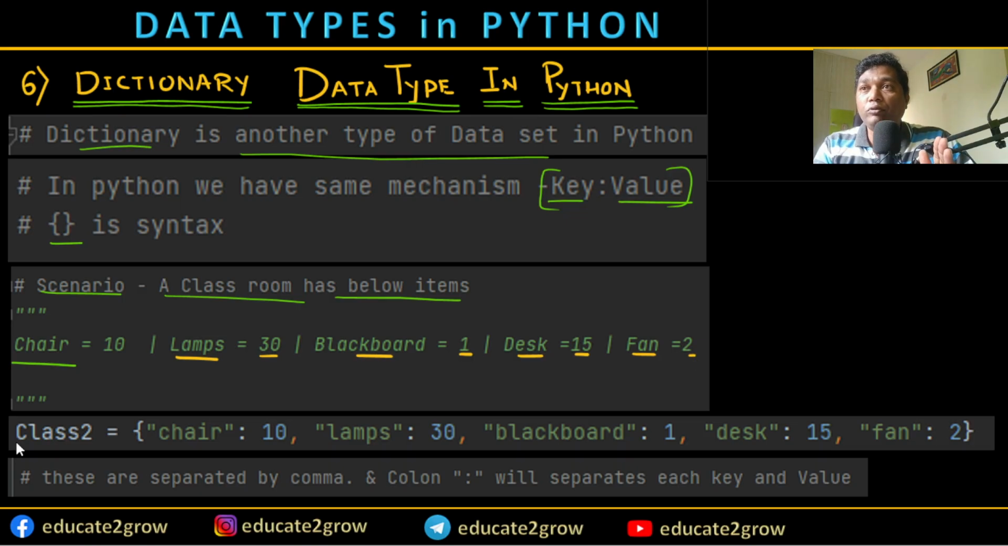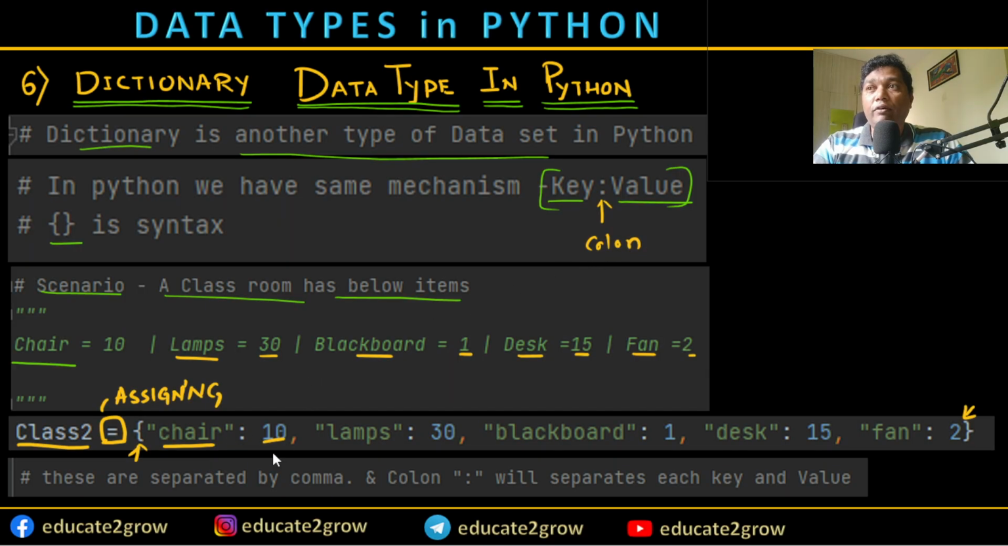I'm going to use class2 as a variable, and assign using the equals sign, which is called the assignment operator, then an open curly bracket, and this is the closing curly bracket. Chair is a string word in English, which we need to put in inverted commas or single quotes. Then it is followed by a colon, which separates the connection. This is the colon.